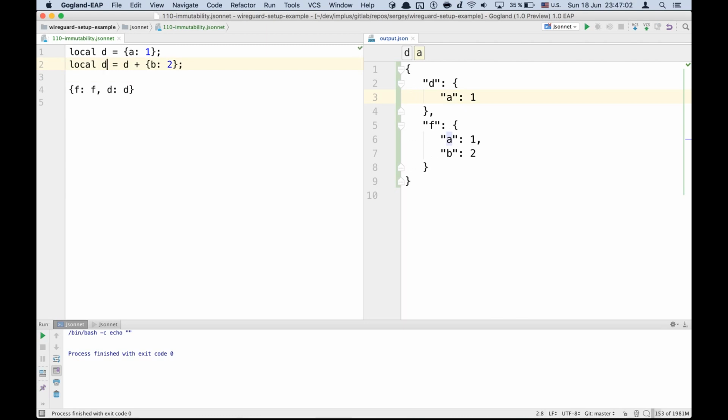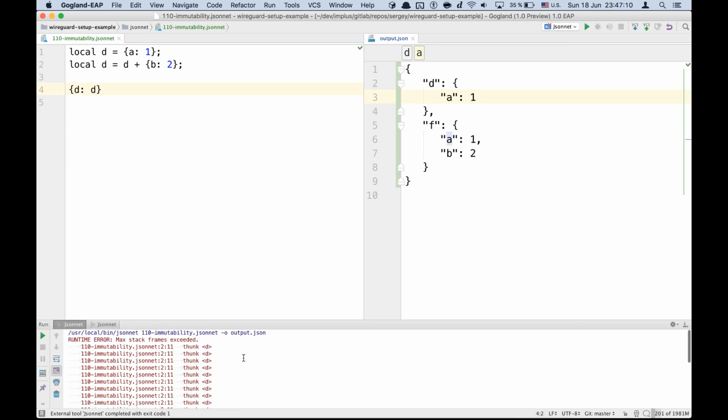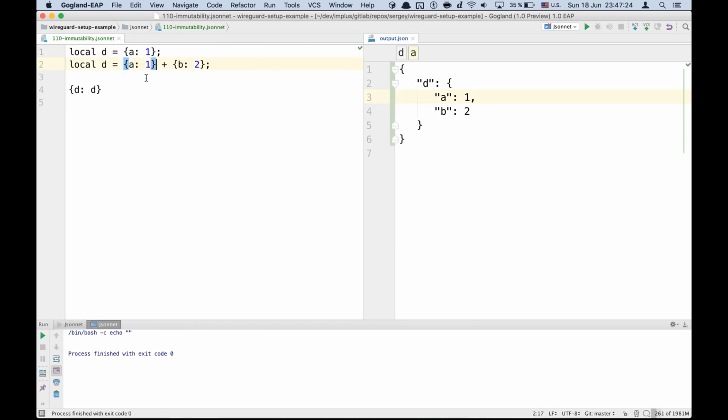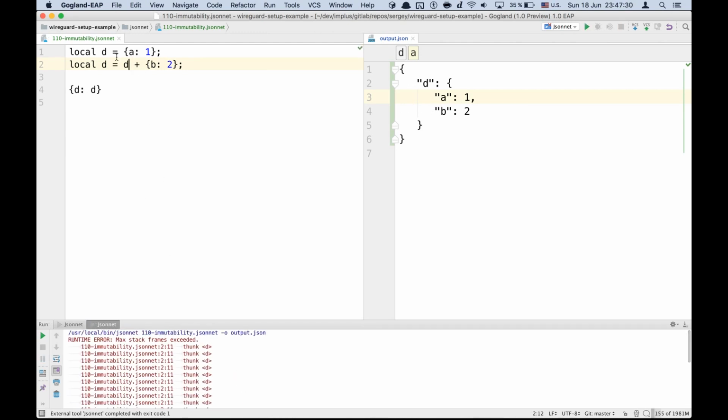You can't do something like this. It does not work. Okay, let's fix it, we don't have the f variable anymore, but it still does not work because of max stack frames exceeded, because this d does not refer to this object. It is not the same. It works this way, but it does not work this way, because this d refers to this variable. It's a recursive definition. So if you need to update, if you need to create a new version, you need to define a new variable.